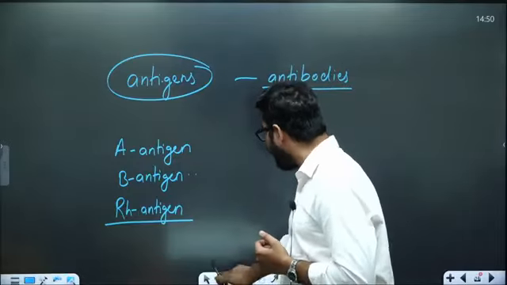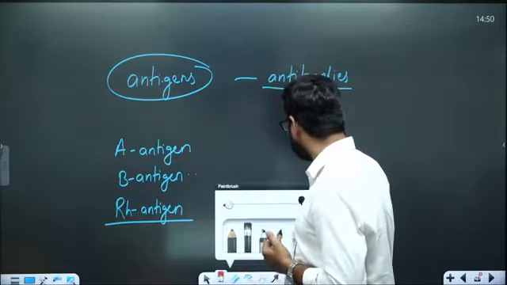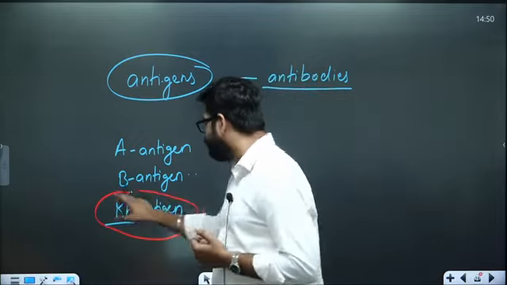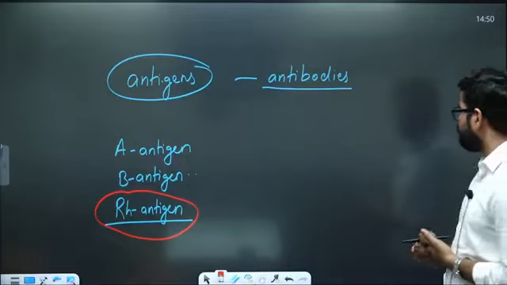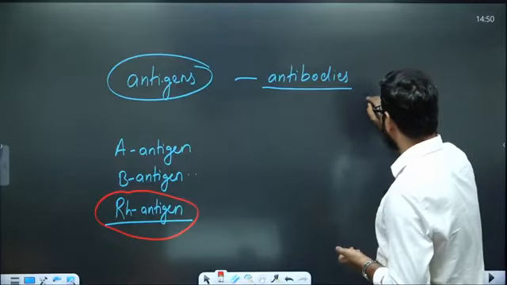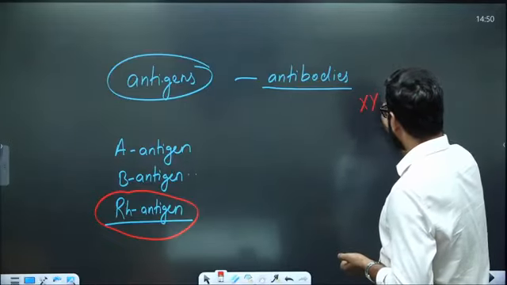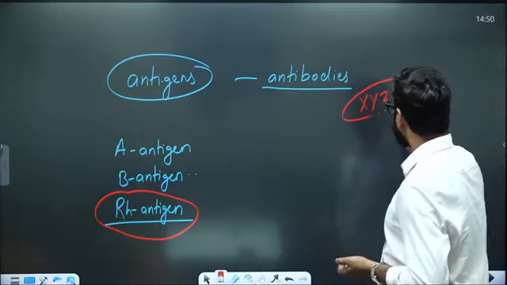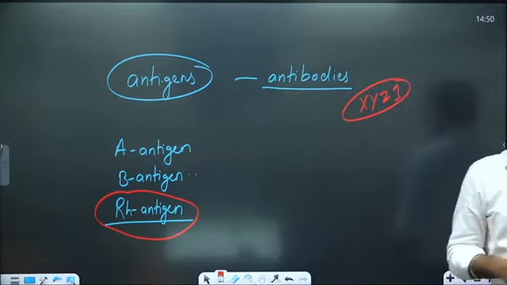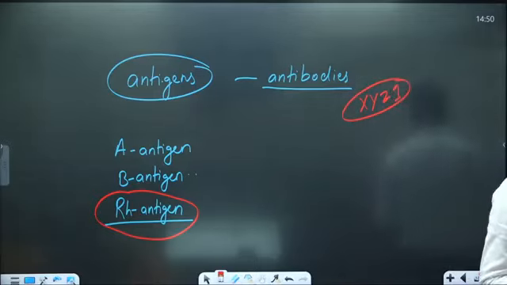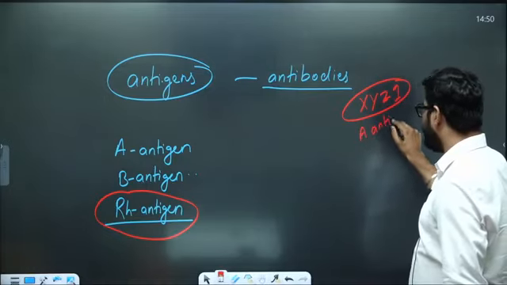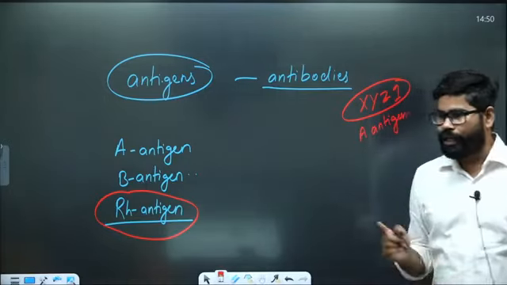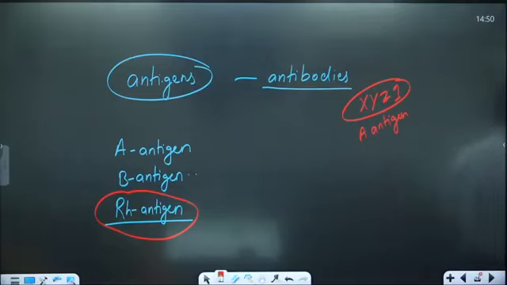So there are two types of proteins, A antigen, B antigen, and one is Rh. We will see this Rh later. First we will try to see this A antigen and B antigen. Now suppose there is a person named XYZ1. If this person is having A antigen only, then he is going to have A blood group.